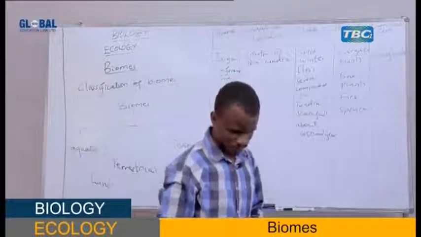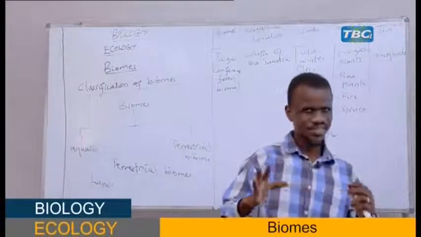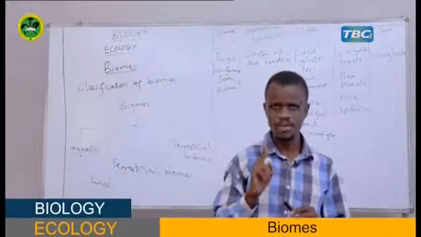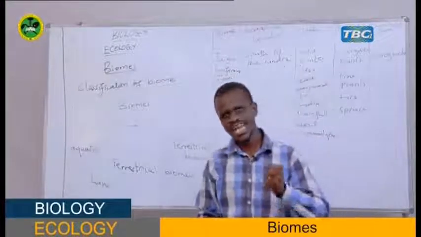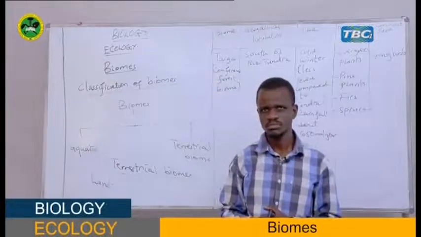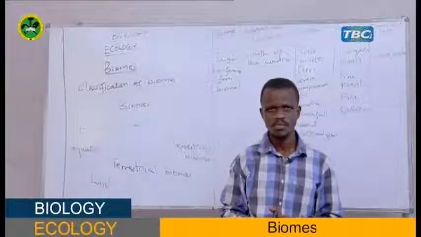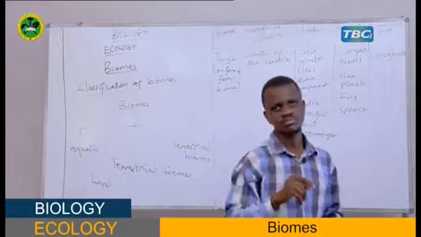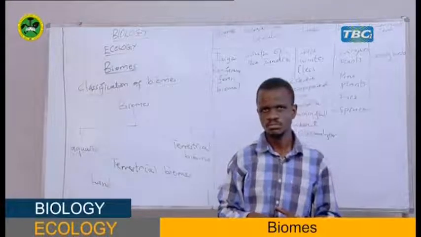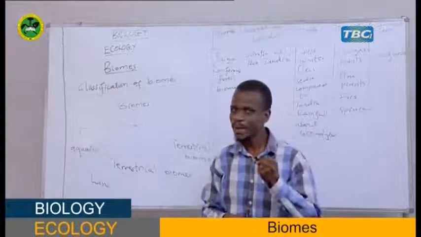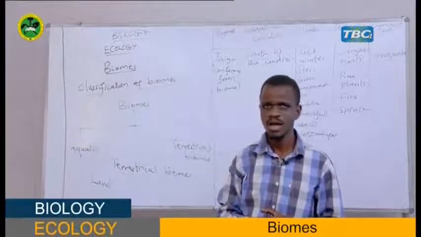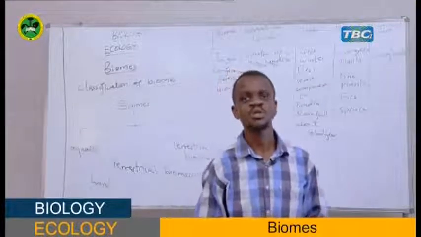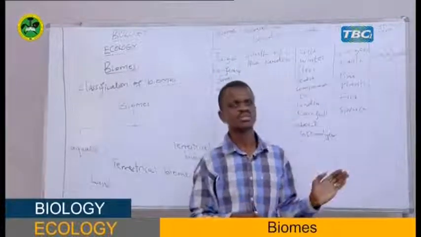My student, let us make a difference now between the taiga biome and the tundra biome. The taiga biome is located south of the tundra biome. The taiga biome has a cold winter, but not as cold as the tundra biome.